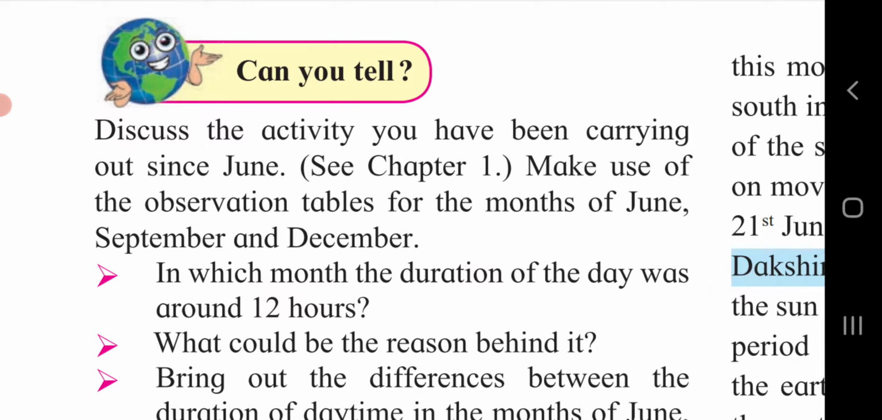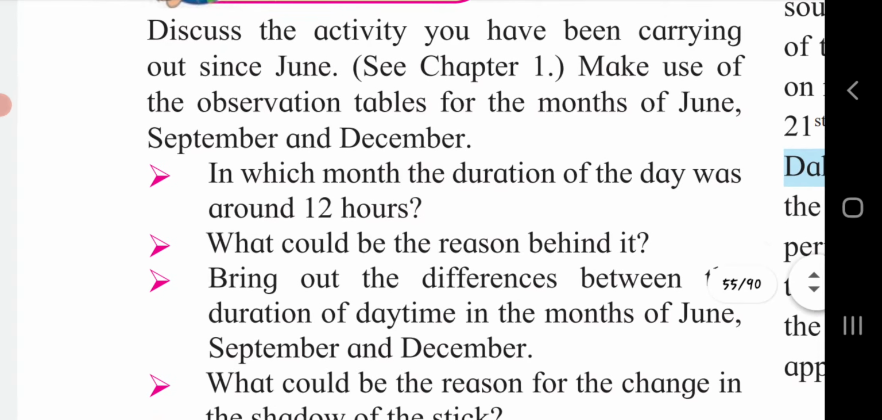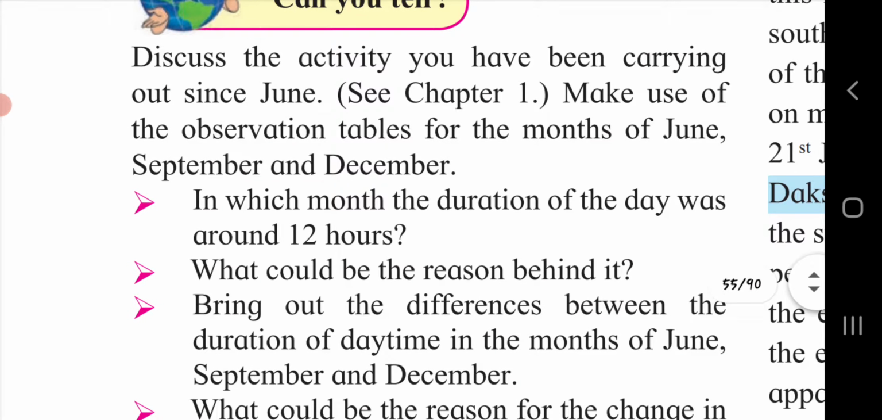Can you tell? Discuss the activity you have been carrying out since June. See Chapter 1. Make use of the observation tables for the months of June, September and December, as through observation also we can find out the answers of these questions. So let's start with it.